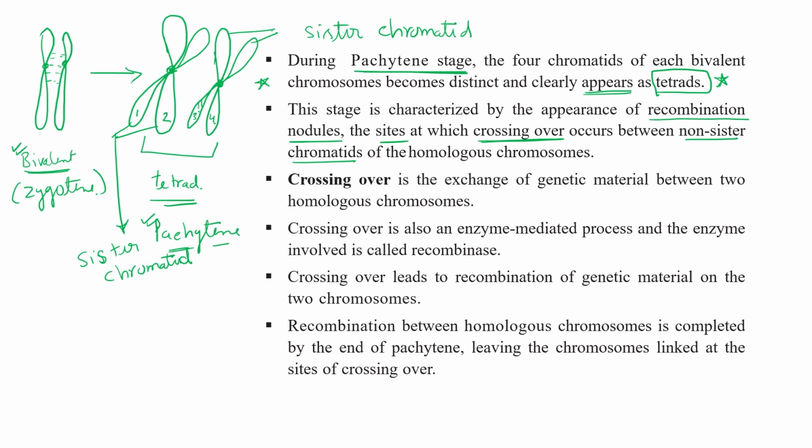Okay, I will just draw some lines for your clarification. So these are homologous chromosomes. Now again, these are homologous chromosomes. They start separating their chromatids. So 1 and 2 act as sister chromatids, 3 and 4 act as sister chromatids, but crossing over occurs between non-sister chromatids. So what is the situation right now? The situation is like this.